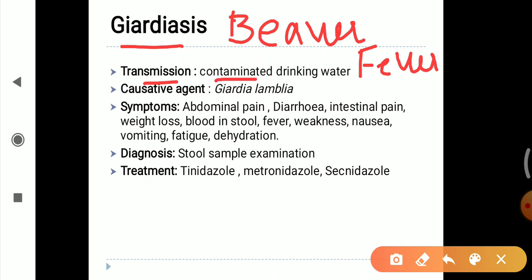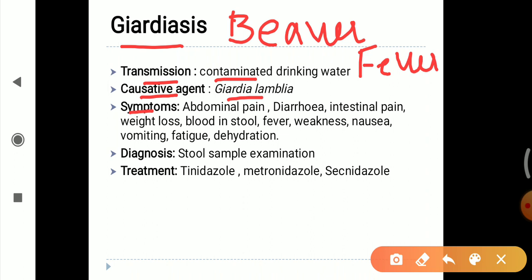The causative agent responsible for this disease is Giardia lamblia. Symptoms are abdominal pain, diarrhea, intestinal pain, weight loss, blood in stool, fever, weakness, nausea, vomiting, fatigue, dehydration. These all are the symptoms of giardiasis.